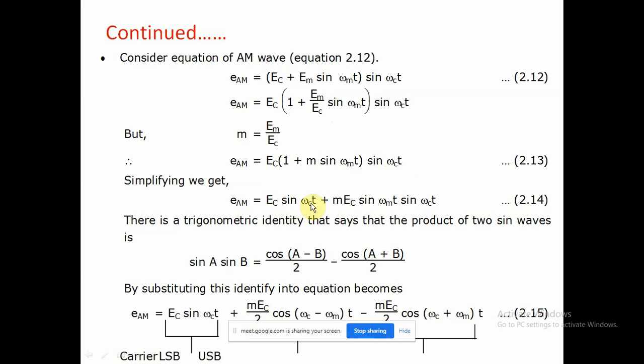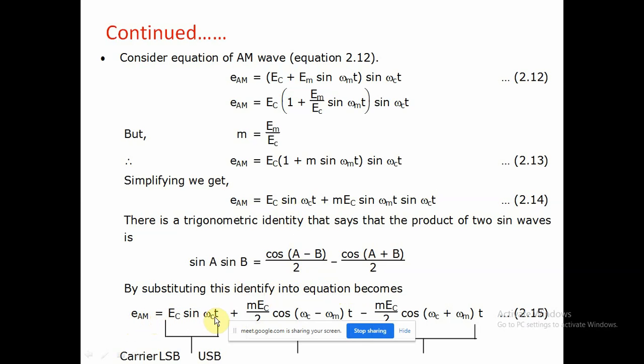We get EC sin omega ct as the first term, and after that M EC sin omega mt sin omega ct. Using a trigonometric identity, the product of two sine waves, sin A into sin B is equal to cos A minus B upon 2 minus cos A plus B upon 2.